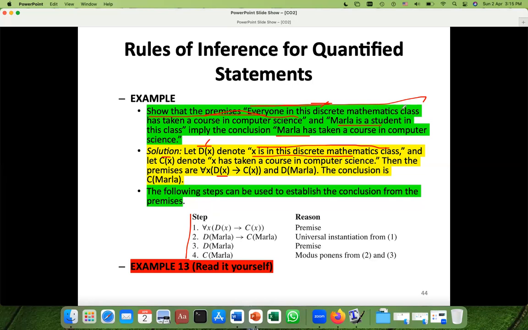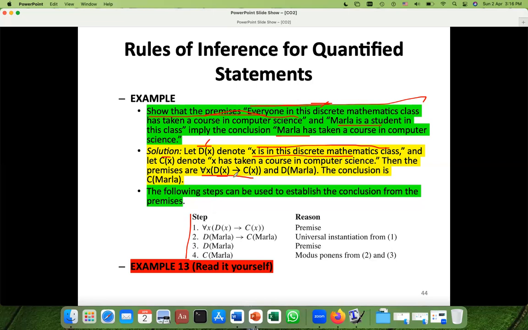Everyone in this discrete mathematics class has taken a course. It means whoever studied discrete must also have studied computer. So here I represented that thing.